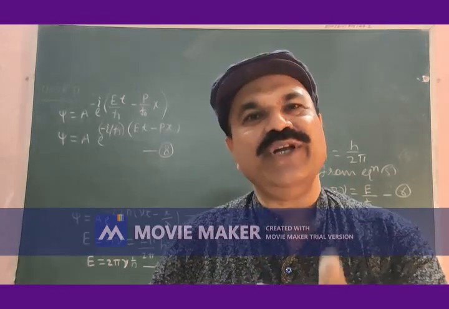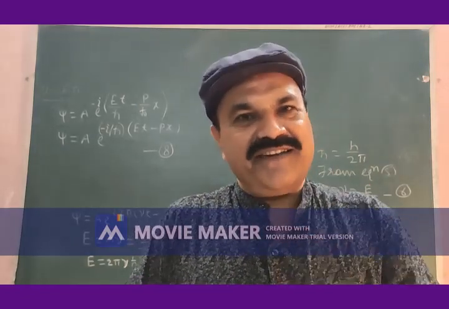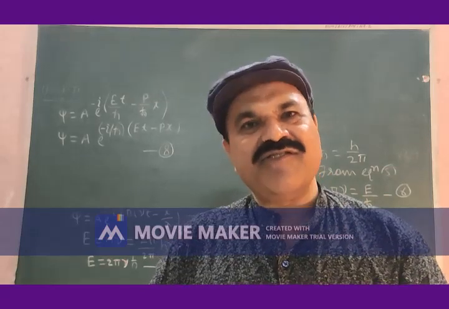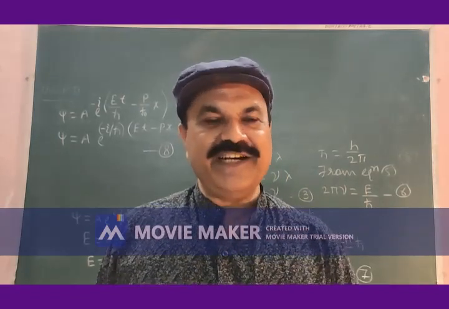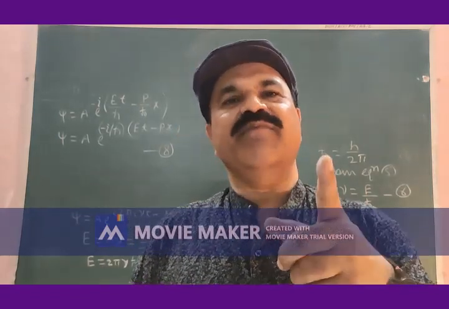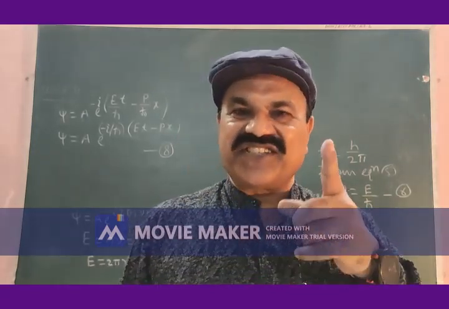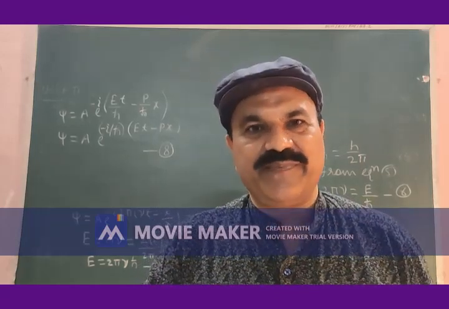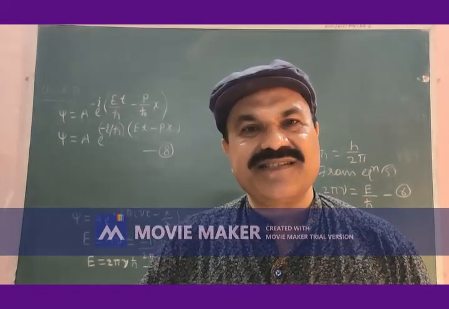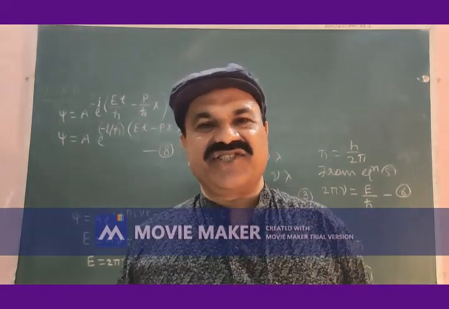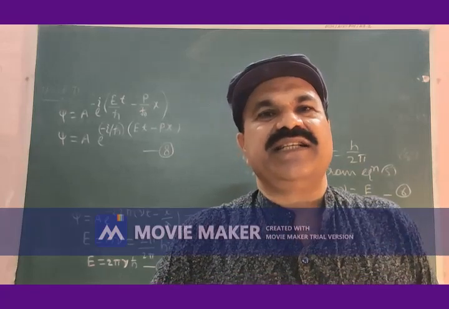It is not allowed to leave the atom. Therefore, although the electron is moving continuously, revolving continuously around the nucleus inside the atom, it is not an unrestricted particle. It is not a free particle. It is a bound particle. It is a restricted particle. And we are interested in the study of the bound particle, the study of motion of the bound or restricted particles, just like the motion of electrons inside the atom.